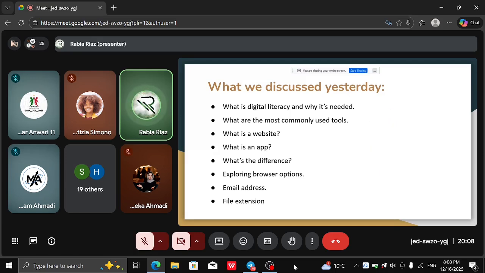We saw what digital literacy is, why we need to understand it, and why we actually need it in our lives. What are the most common tools that anyone online would use? We saw what a website is, what an app is, and the difference between the two. After that, we explored some of the browser options, which included the search bar, forward button, backward button, bookmark button, the history, and the zoom in and zoom out options. We saw them. In email address, we saw different parts of them and what they are called, how they are